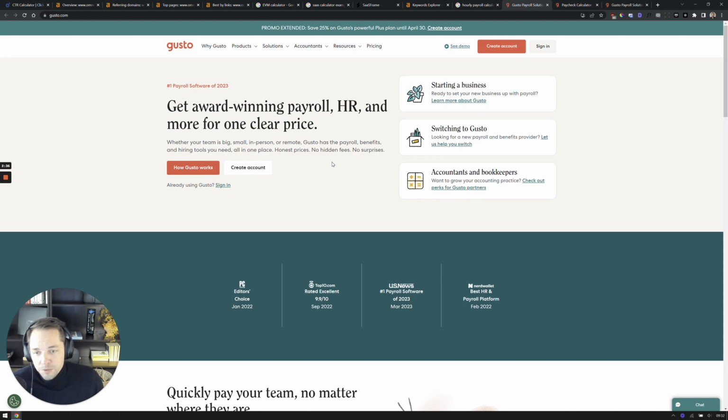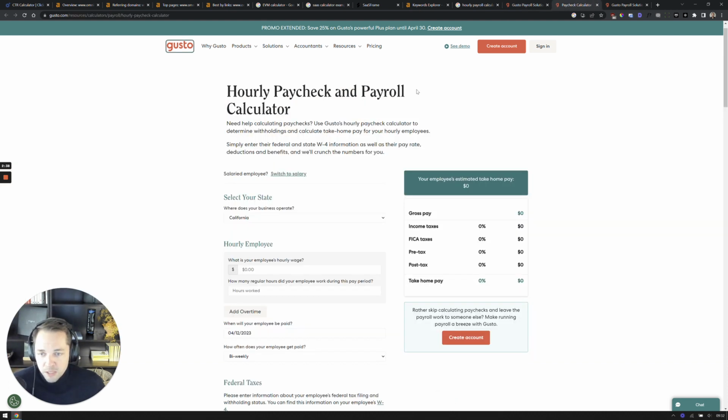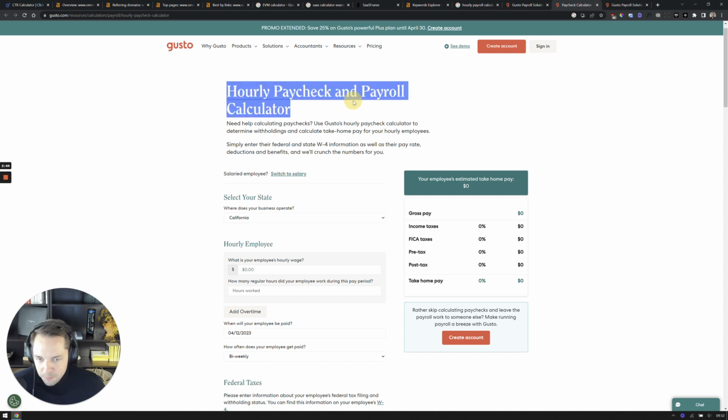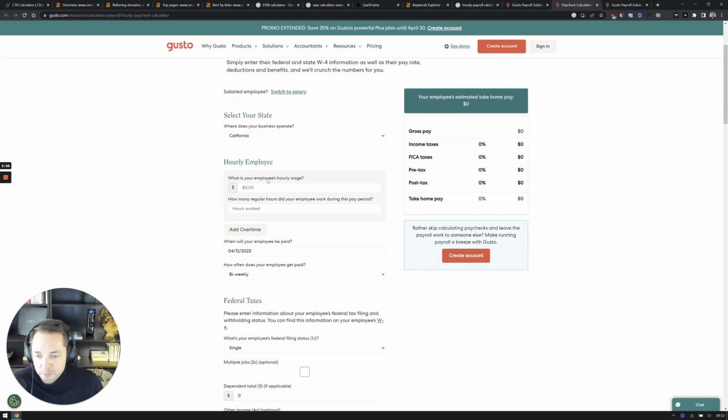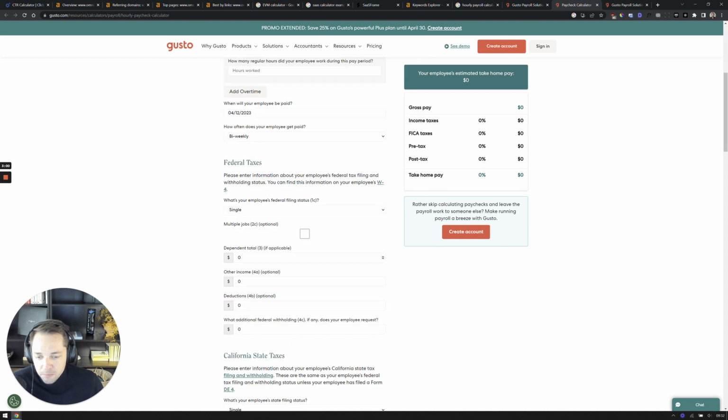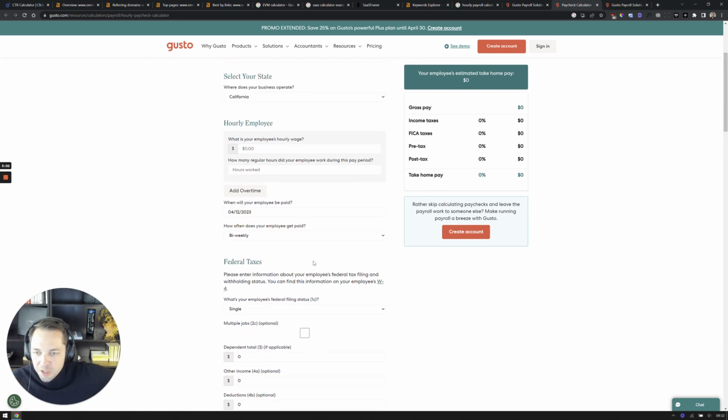And what Gusto has done on the customer acquisition side is they've built calculators like this one here, hourly paycheck and payroll calculator. So for users that are searching for a payroll calculator, or they're looking to calculate that online or to find a solution, well, they land on Gusto's page here, right? Where you can put in the information, the amount, overtime. So this is actually like an extension of part of their product, right?